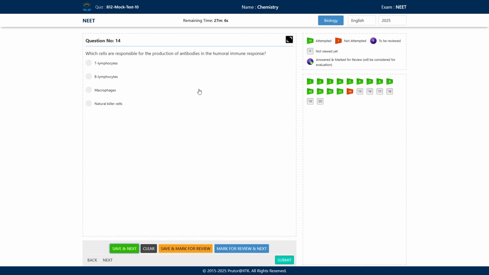Next question, which cells are responsible for production of antibodies in the humoral immune response? So options are T lymphocytes, B lymphocytes, macrophages and natural killer cells.